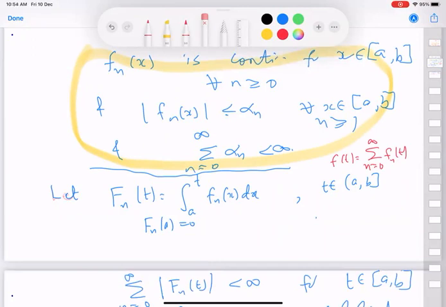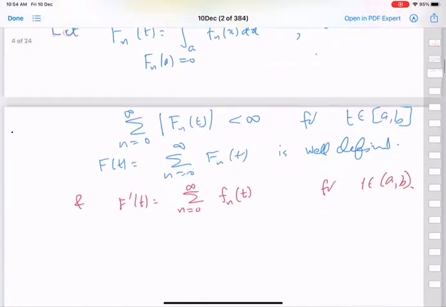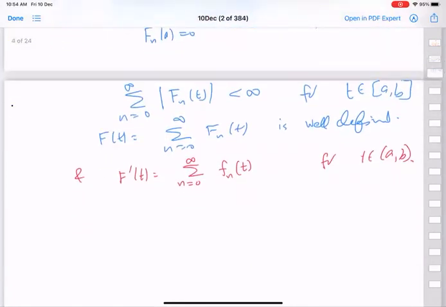So this is well defined for t in [a, b]. And basically, we are now going to show that we are doing term by term integration, and once we show that term by term integration works, the whole thing will follow. Because then we already argued that this is term by term integration of F_n(t). So capital F will be term by term integration of the infinite sum F(t), and therefore F(t) will be the derivative. So the whole thing is to show that